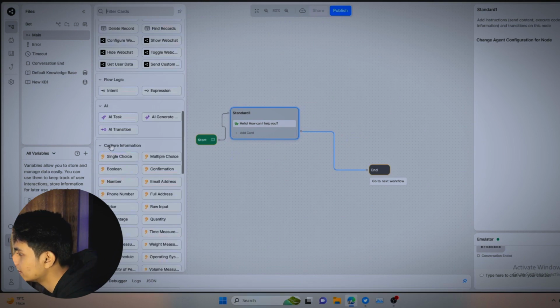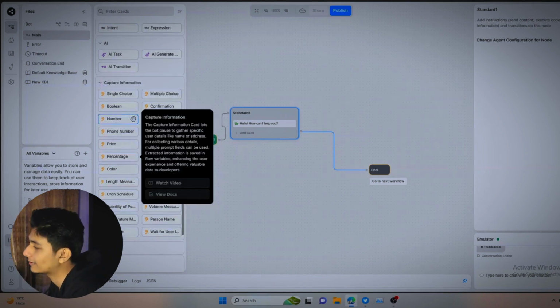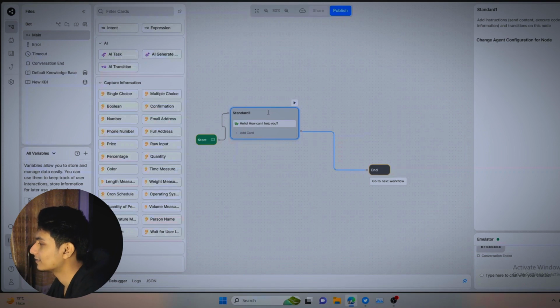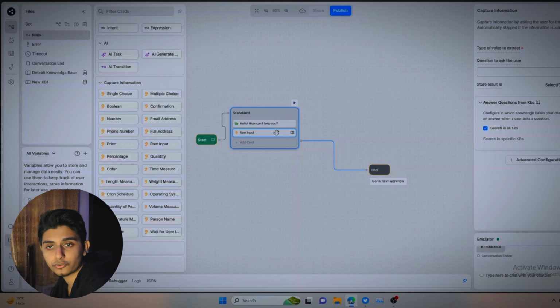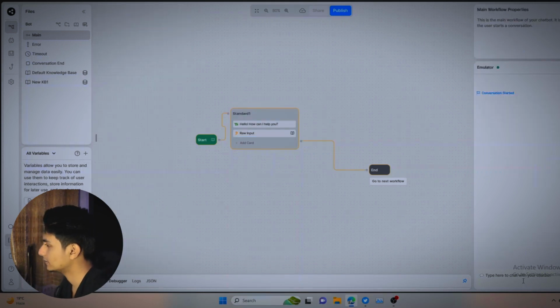Now we will add. If you go there, you'll see a drop-down menu where you'll see capture information. This is where we capture information from the audience. We can have single choice, multiple choice, boolean, configuration, number, email address, phone number, full address, prices. And now what we will use is raw input. Raw input basically means the customer can give any sort of input, anything. This is what we will use when we ask them an open-ended question, like ask anything you want. We'll just test the bot, right? So this is it.